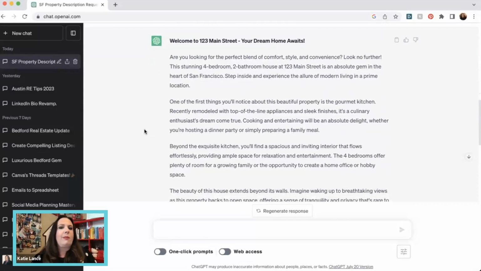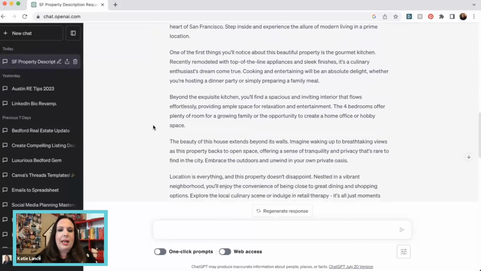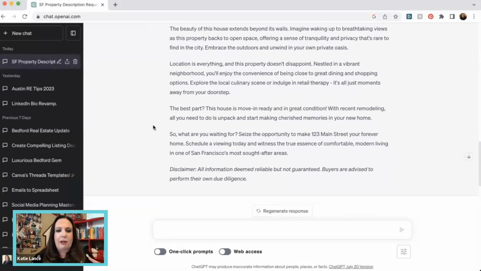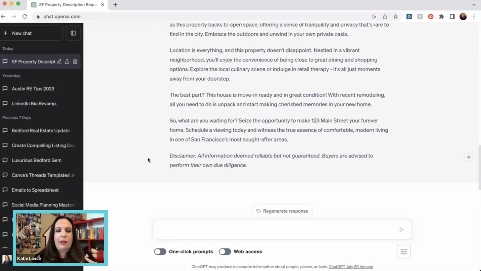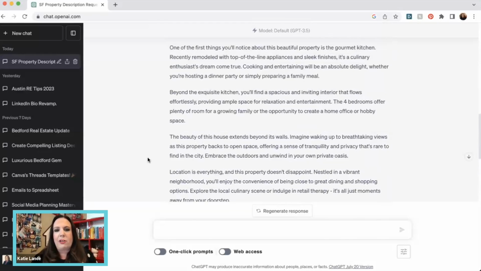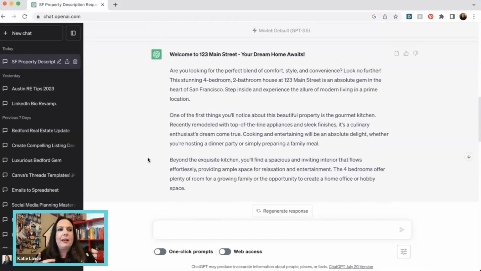Okay, so here we go. Welcome to 123 Main Street. Your dream home awaits. And there we go. It's got it all laid out, right? It has a little disclaimer there. Now, obviously, just like anything, we don't want to just copy and paste and drop it into the MLS. We want to double check. We want to do our due diligence. We want to check for fair housing violations or biases. But this is a great starting point.